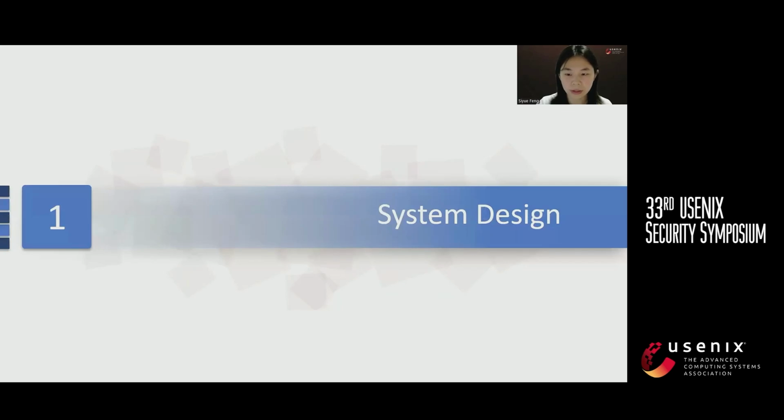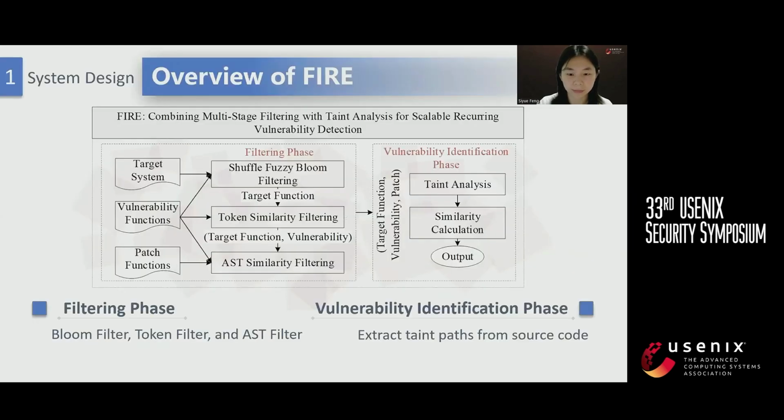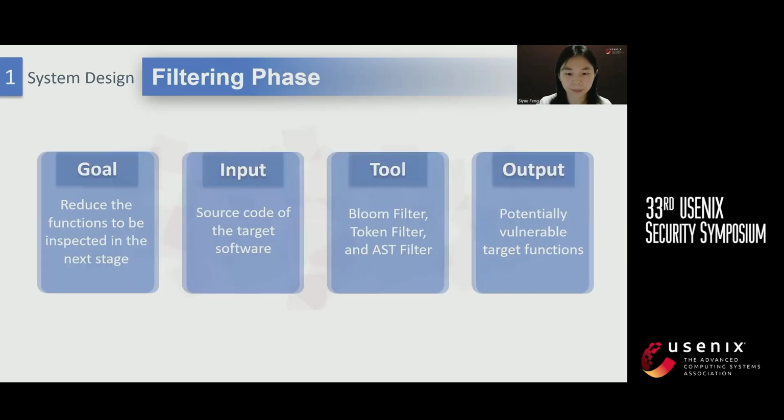Then we introduce the system design of our paper. FIRE comprises two phases, the filtering phase and the vulnerability identification phase. The filtering phase improves efficiency by reducing the number of candidate functions. The vulnerability identification phase improves the effectiveness by distinguishing between vulnerabilities and patches through tainted paths with semantic information.